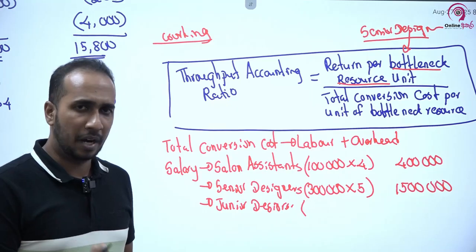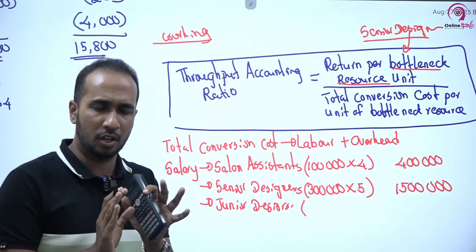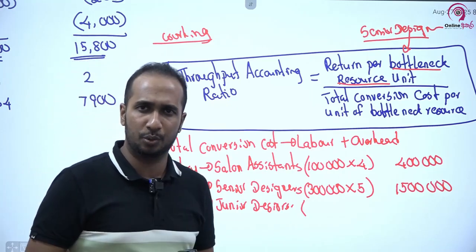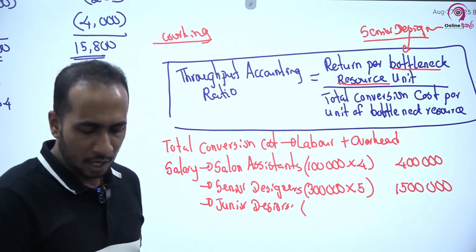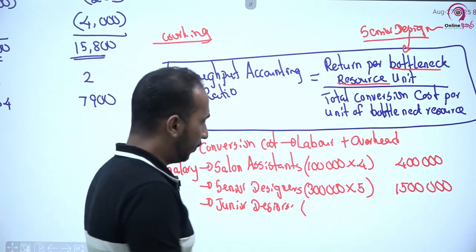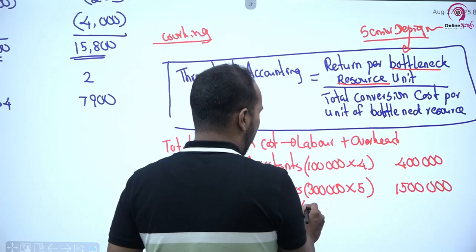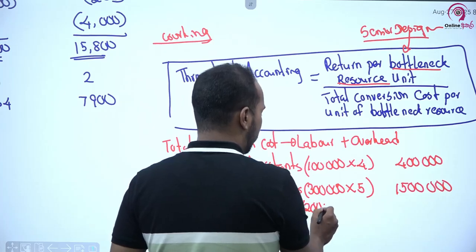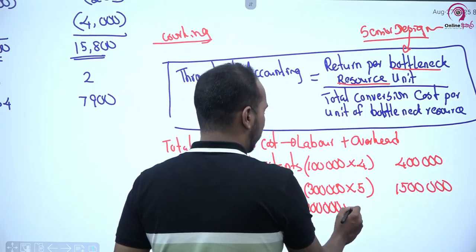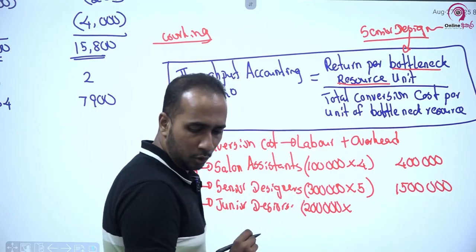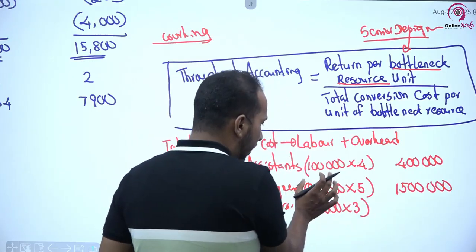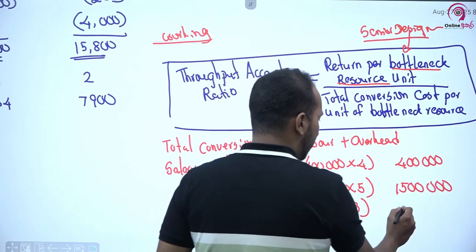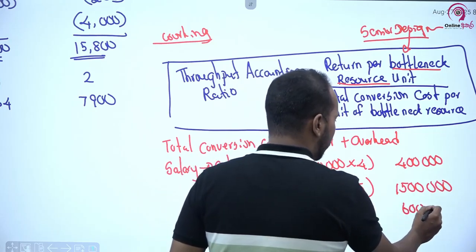Here I am taking monthly figures because at the beginning of the question I clearly mentioned that I am focusing on monthly figures, right? So when it comes to junior designers, the monthly salary is 200,000. How many junior designers do I have? I have 3 junior designers. Accordingly, 200,000 into 3 is 600,000.